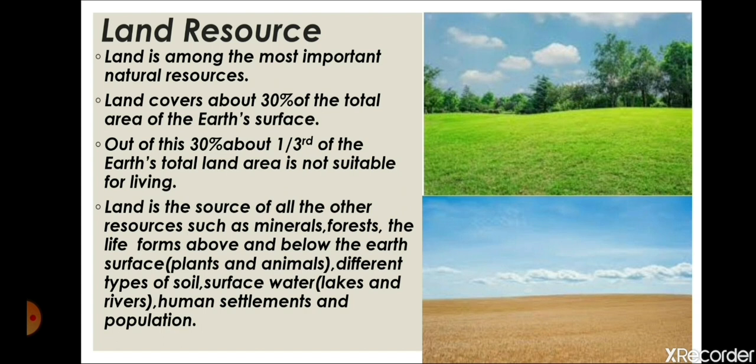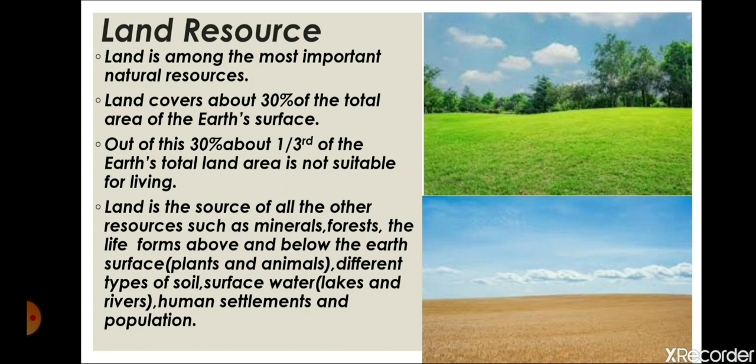So, if we talk about the land resource, land is the most important of all natural resources, because whenever we learn why our earth is a unique planet, we always consider land also in it. We learn about the major spheres of the earth, that is lithosphere, biosphere, hydrosphere. In that, the lithosphere plays an important role, that is only the land. Earth is suitable for the survival of human, animal, or any life form because there is availability of land. So land is the most important of all natural resources.